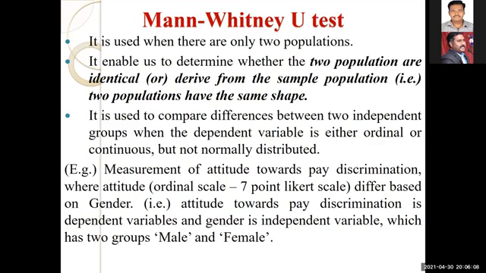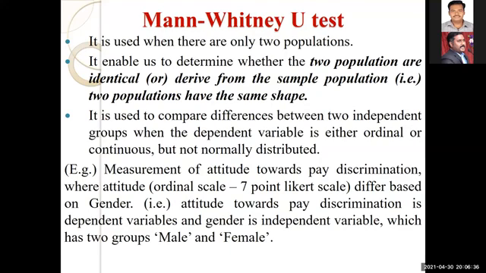If you see many research papers, you can see regression, correlation, all those things. But most probably the Mann-Whitney U test and the Kruskal-Wallis H test, they will not use. They will not use this kind of test analysis. Why? Because your analysis should depend upon your study, your research work. So when can you use this Mann-Whitney U test, sir?